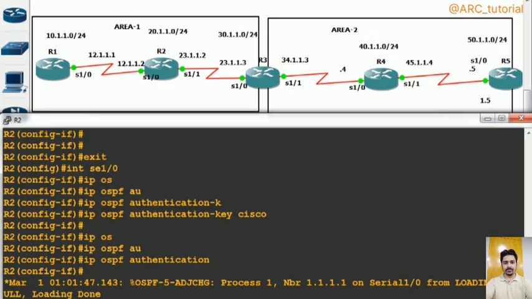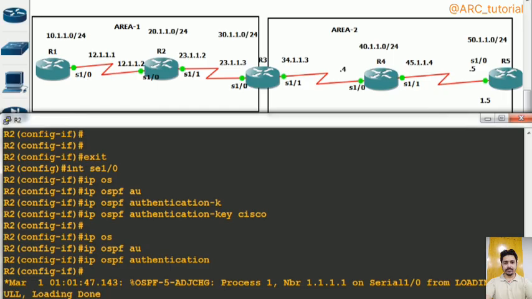So the key might be the same and configured on both ends, but the type will not be enabled on one side and will mismatch, and also neighborship will not come up. Have you understood it or not?